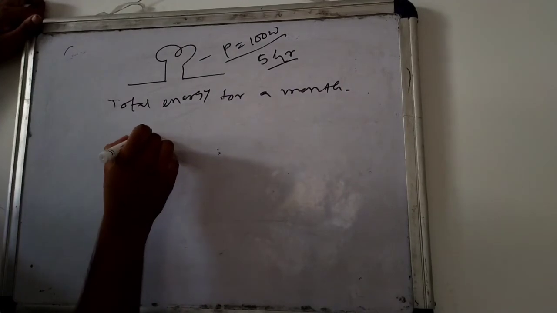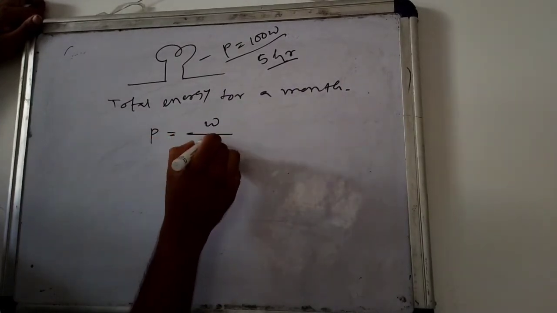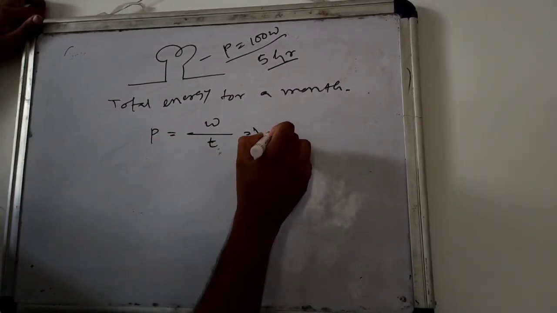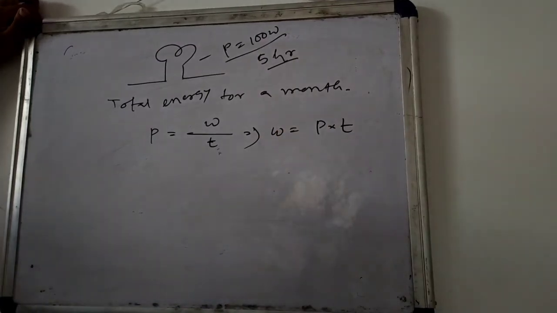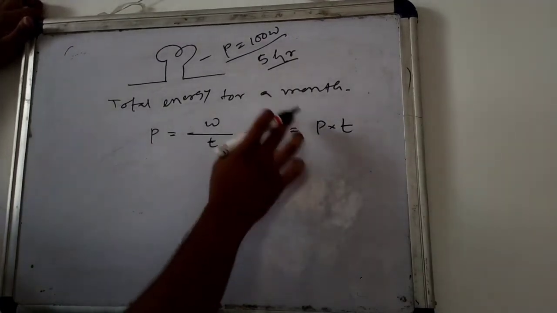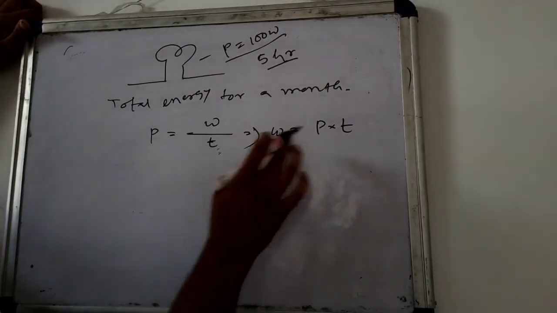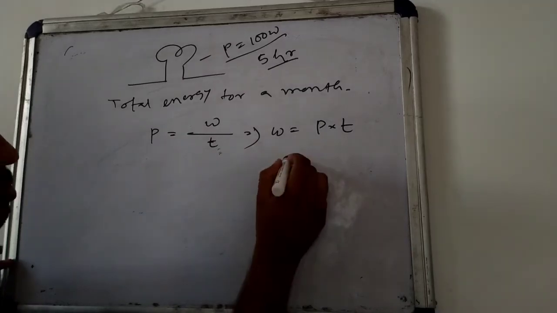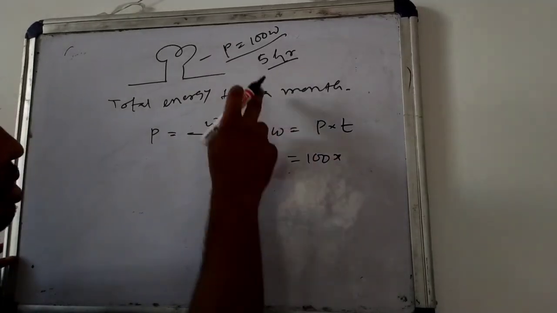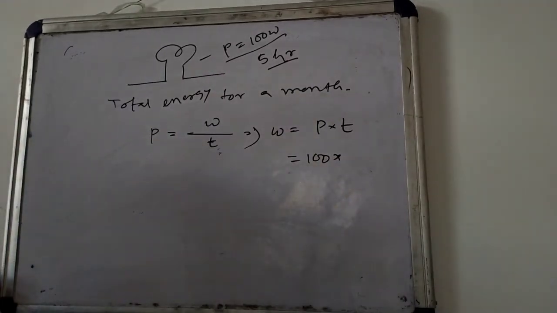We know power equals work done by time. So if we cross multiply, work done equals power into time. Power is 100 watt and time is 5 hours in a single day.